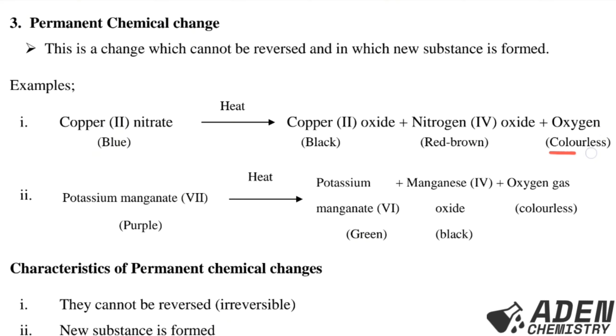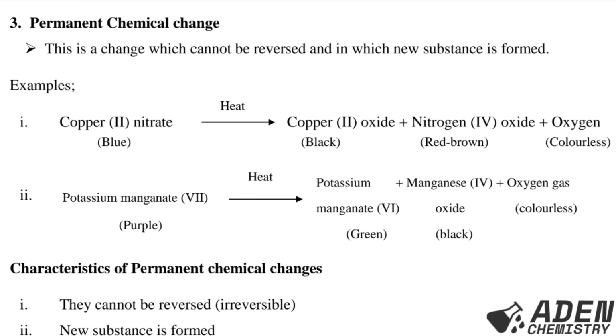which is a colorless gas. So when you see here, we have new substances like cobalt(II) oxide, nitrogen peroxide, and also oxygen gas. And this change cannot be reversed. So the second example, we have potassium permanganate, which is purple in color. When it is heated, we get potassium manganate, which is green in color, plus manganese dioxide, which is black in color, and also oxygen gas, which is a colorless gas.